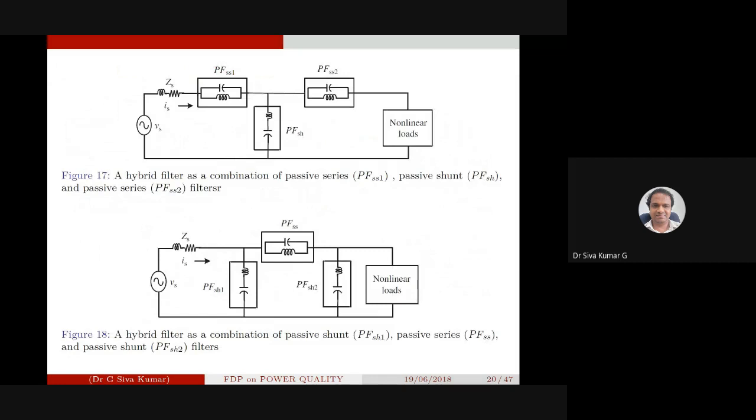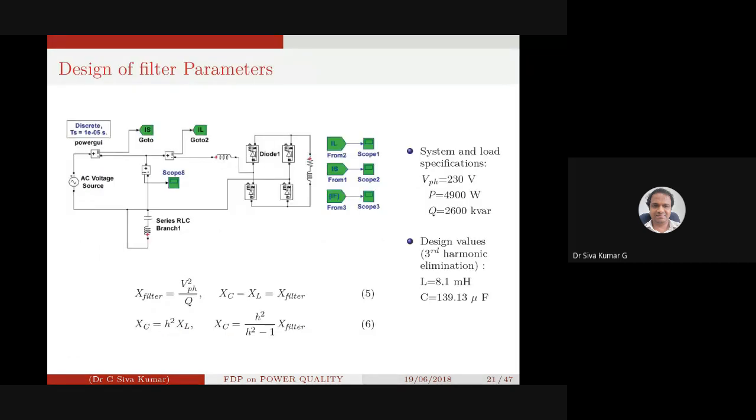Now we will try to see one case study, whether these passive filters really eliminate the harmonics or really improve the power factor also. Okay, we have done just a case study, because now you want to know how it is really going to eliminate the harmonics in the load as well as in the source. We'll try to see this particular study in the next class, and also the design of the passive filter.